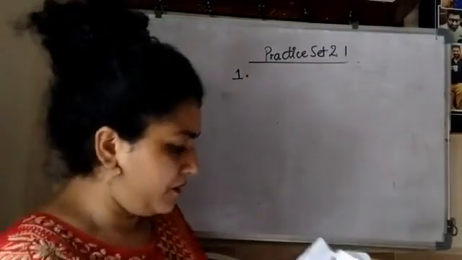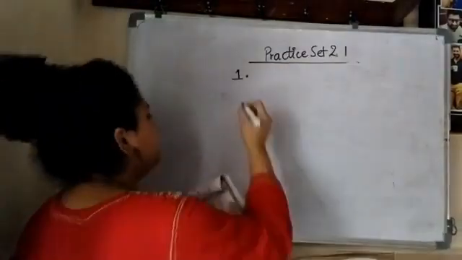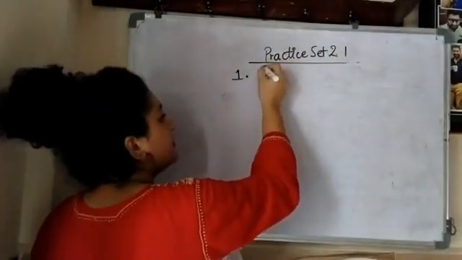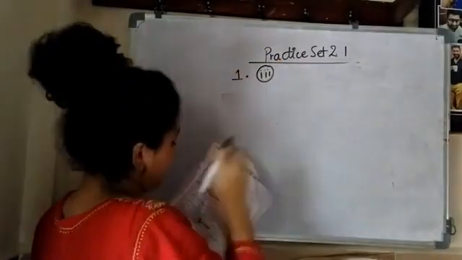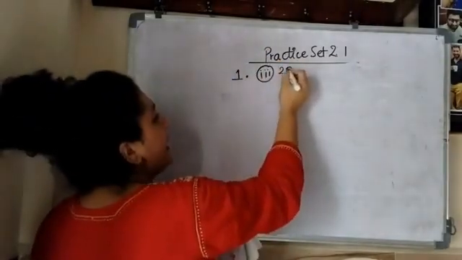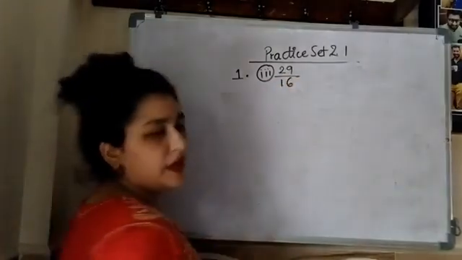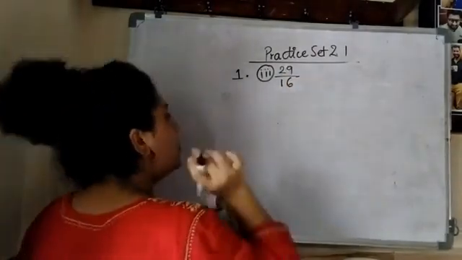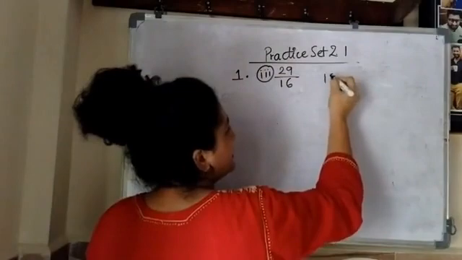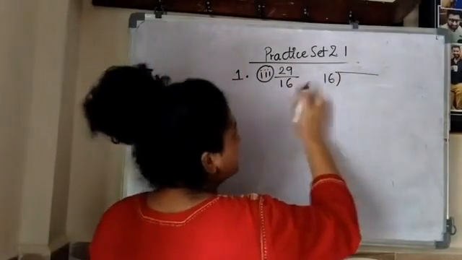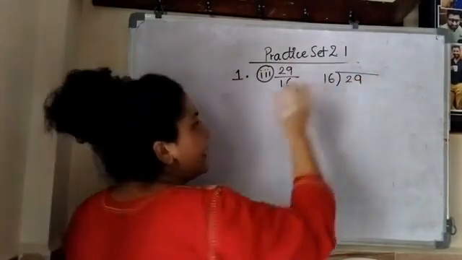Okay, let's take the third example. Your third example is 29 upon 16. Again, I'll just start with my division. 16 is my divisor, 29 is my dividend.